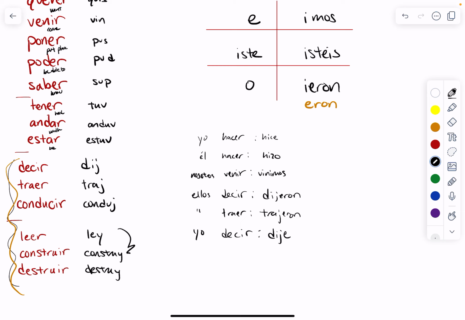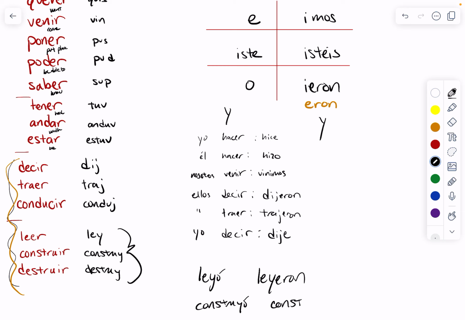And then these bottom guys, the Y only happens for the bottom two. So we have leyó and leyeron, construyó, construyeron, and then destruyó, destruyeron. Kind of a special little Y group.